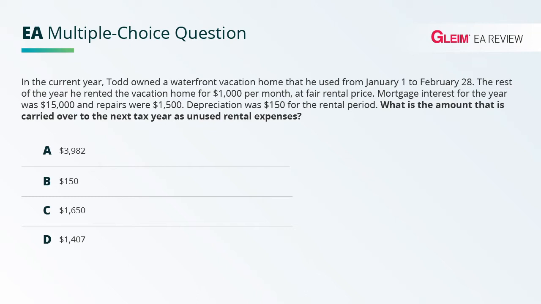Since we're dealing with rental activities with partial personal and partial rental days, the first step is to determine if the full amount of the expenses can be taken or only a portion based on rules and limitations. If the property passes both the minimum rental use test, more than 14 rental days, and the minimum personal use test, then all deductions may be taken and a loss may occur subject to the passive loss limits.